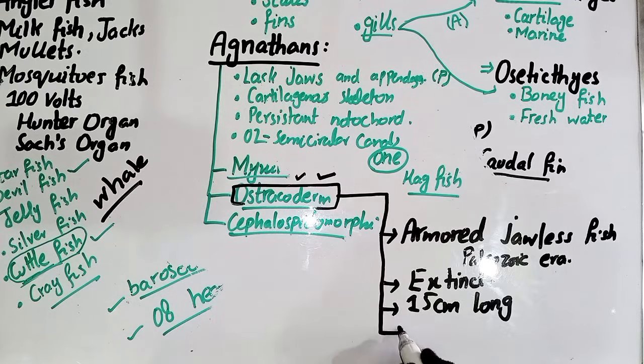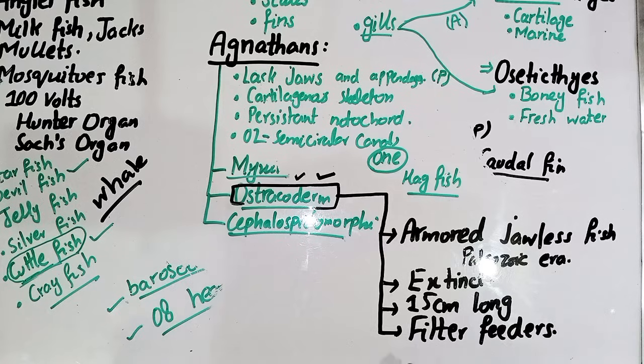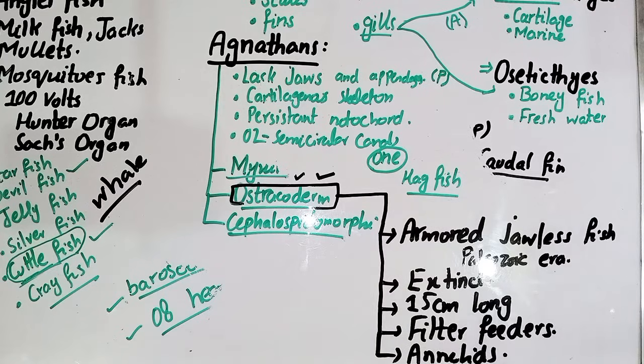And what is their feeding habit? They are filter feeders, and they mostly extract annelids as food. Okay, so those are some points that could be important about the ostracoderms.